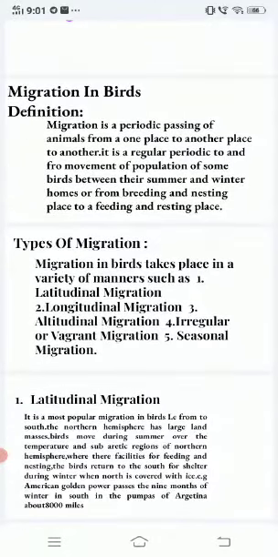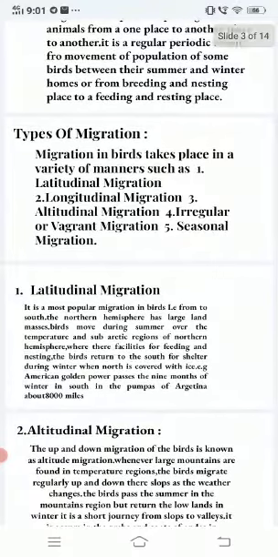Types of migration in birds take place in a variety of manners, such as five types. First, latitudinal migration. Second, longitudinal migration. Third, altitudinal migration. Four, irregular or vagrant migration. Five, seasonal migration.